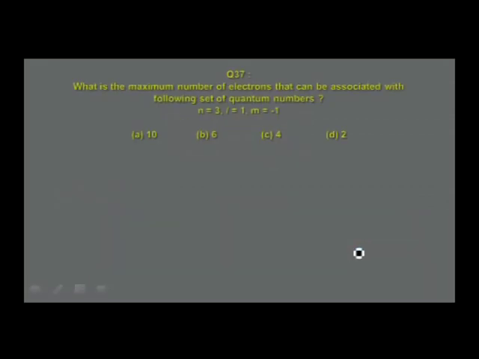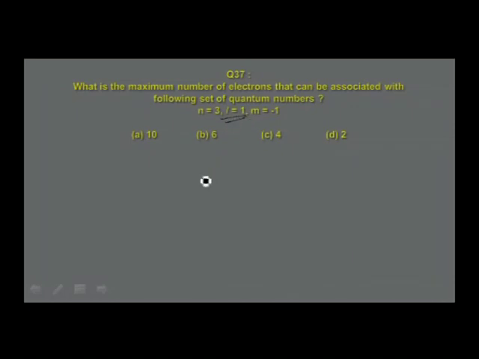Now we move on to the next slide. The question: what is the maximum number of electrons that can be associated with the following set of quantum numbers? Very interesting question. n is equal to 3, l is equal to 1, m is equal to minus 1. Answers: option A 10, option B 6, option C 4, option D 2. n is equal to 3, l is equal to 1.